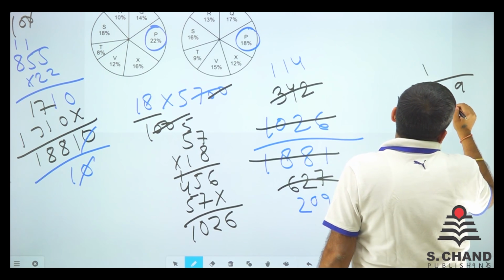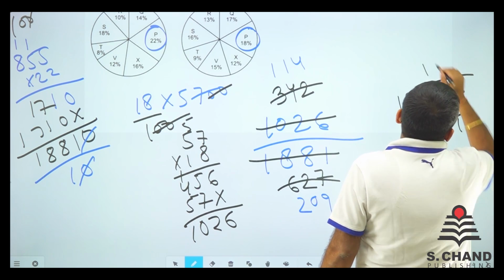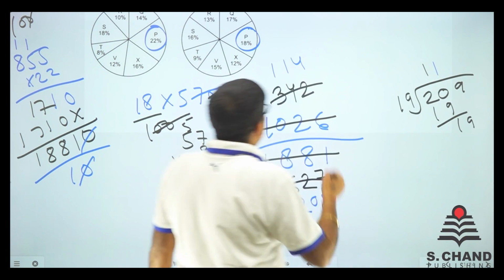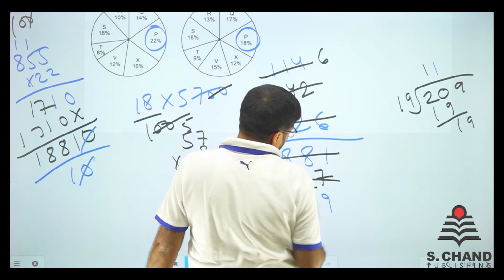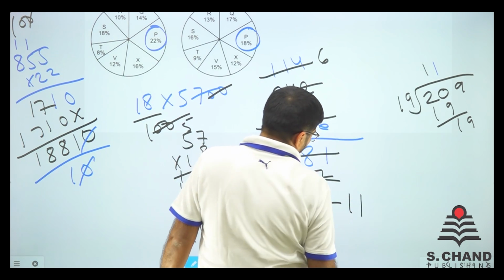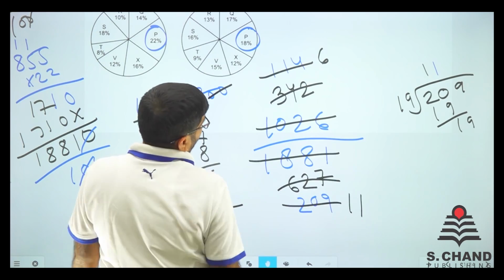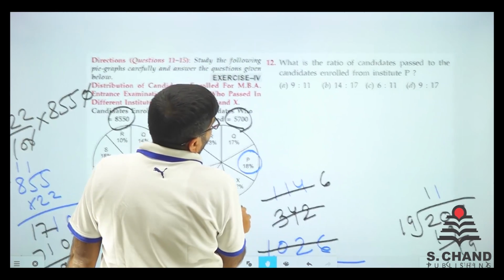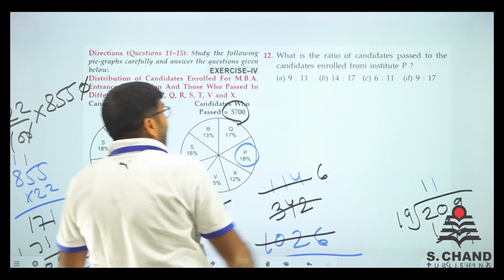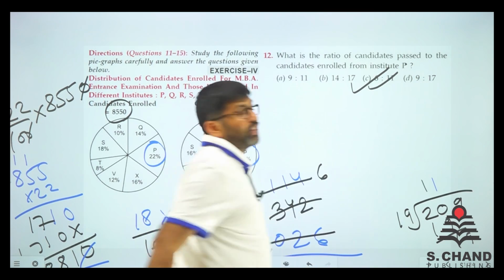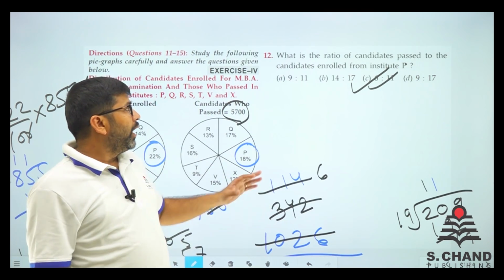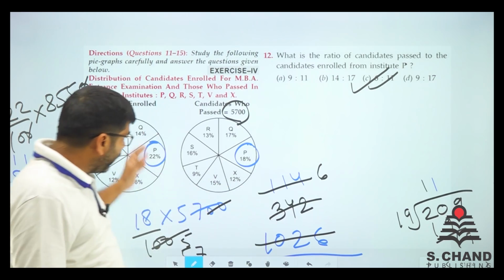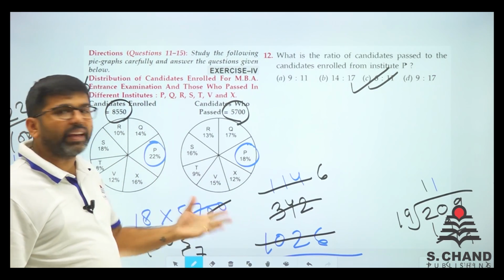So 1 is 19, we got 119, so 11. So we got one more thing. 19 into 6 and 19 into 11. So now we are left with 6 is to 11. Is there any option like 6 is to 11? Yes, we do have. So question number 12 is done. In this manner you need to do. You need to calculate and calculate and calculate.